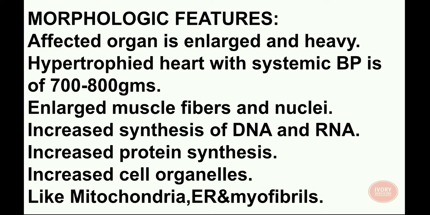Next, morphologic features. The affected organ is enlarged and heavy. A hypertrophied heart with systemic blood pressure is 700 to 800 grams, but the normal weight of the heart is 350 to 400 grams. Enlarged muscle fibers and nuclei are seen. There is increased synthesis of DNA and RNA, increased protein synthesis, and increased cell organelles like mitochondria, endoplasmic reticulum and myofibrils.